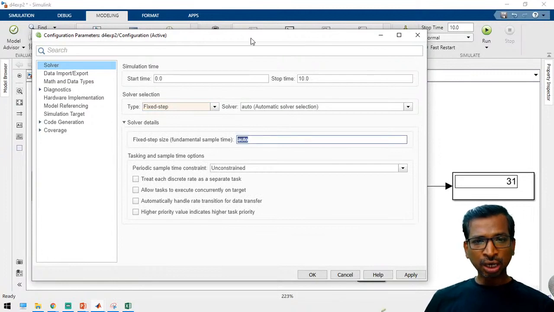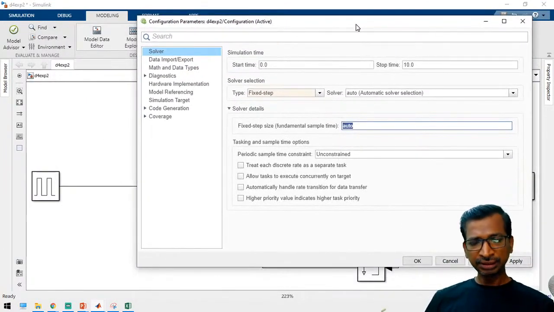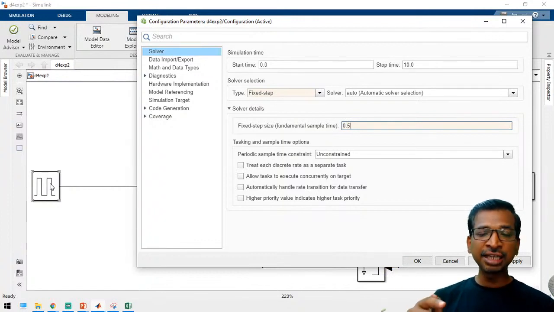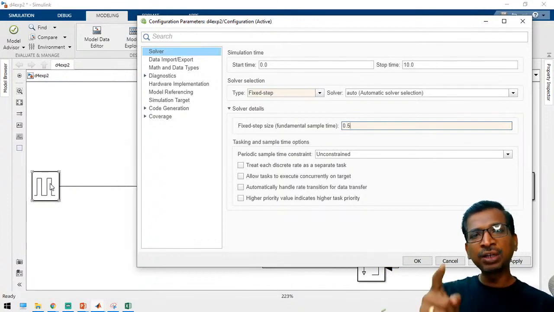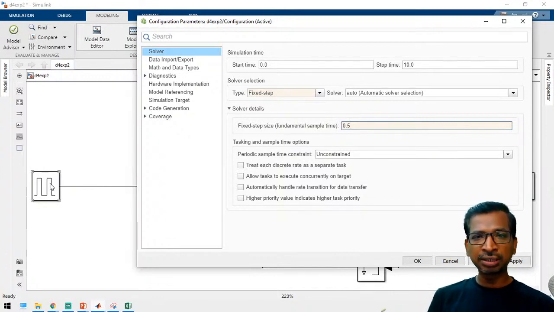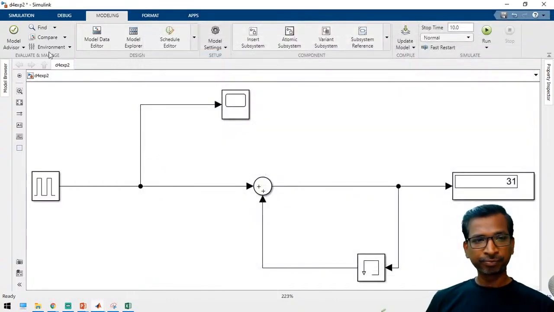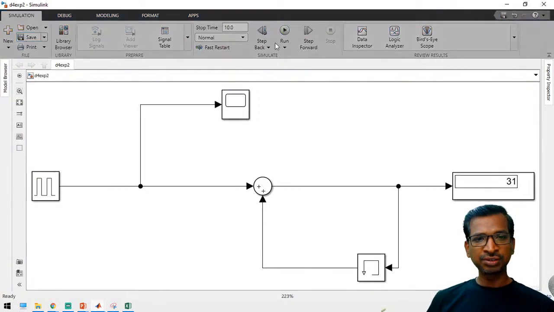See here, you have to change the sample time. As per our input, for 1 second, 1 pulse is going to generate. So in that case, the sample time must be less than that 1 second. So you can keep it 0.5. Its value must be less than 1. Suppose if your pulse is going to be on for 0.1 seconds, then 0.05 is the sample time. So like that you have to adjust, and apply here. Just to save the simulation, and now again we can run the simulation.